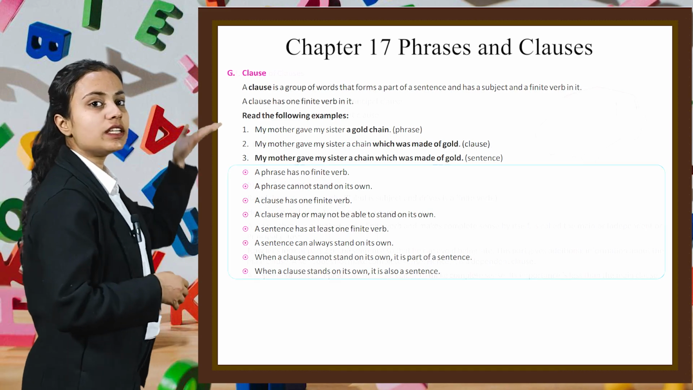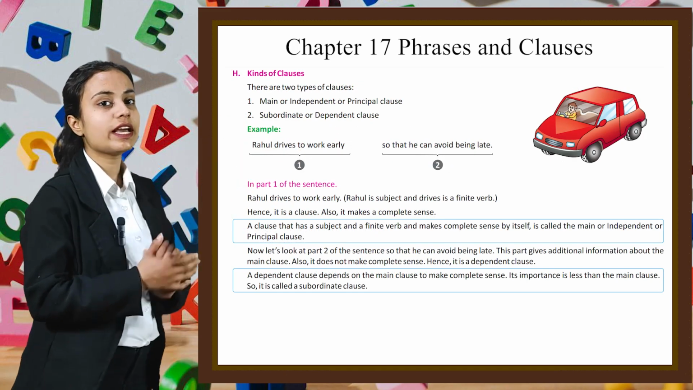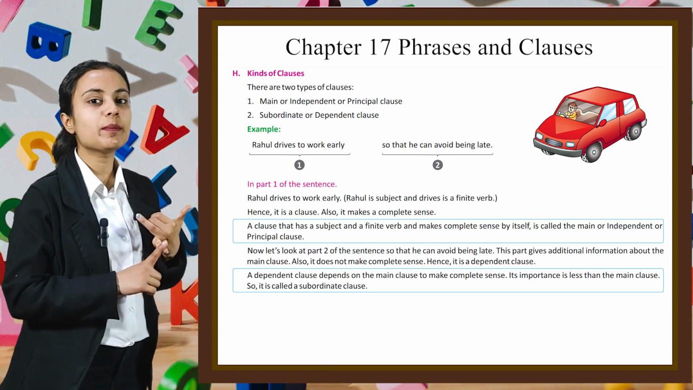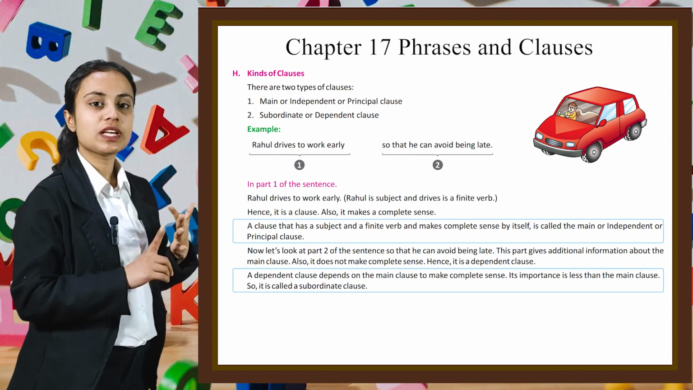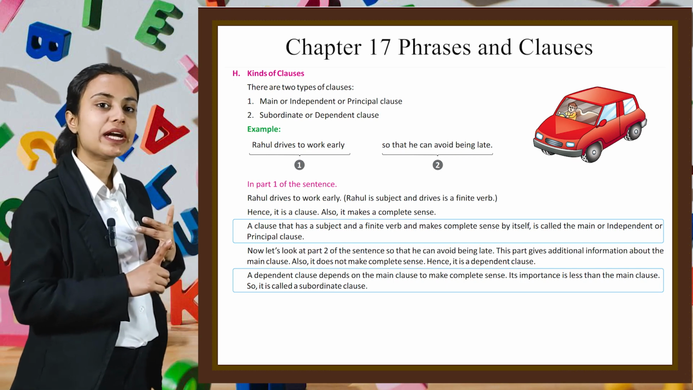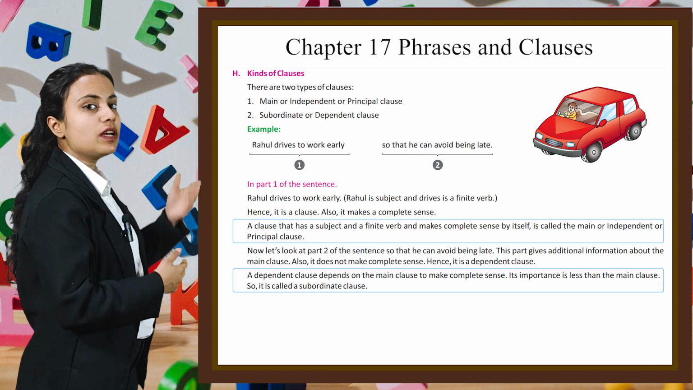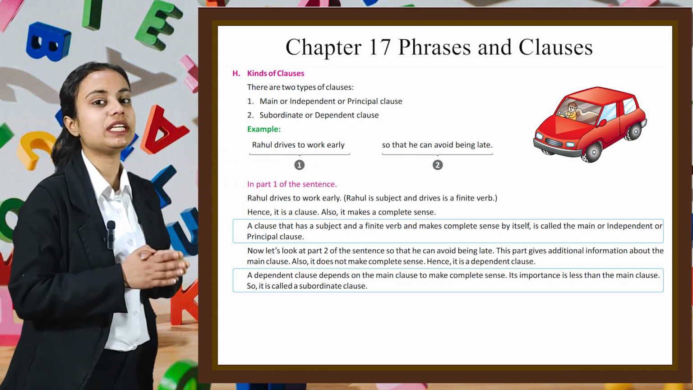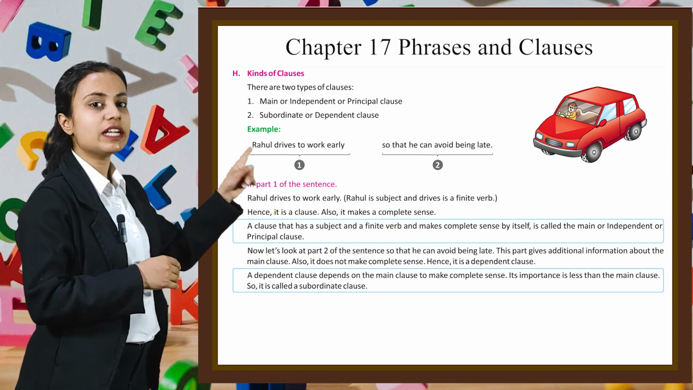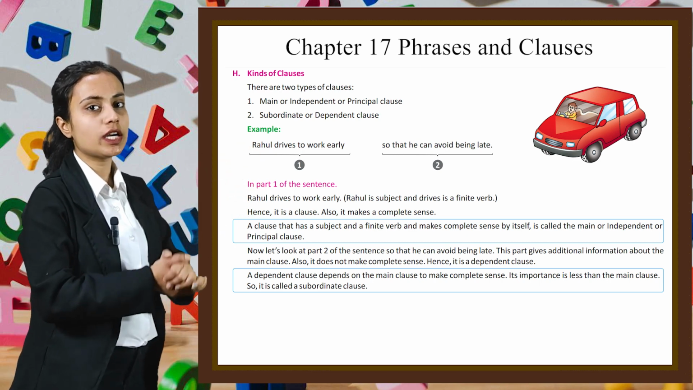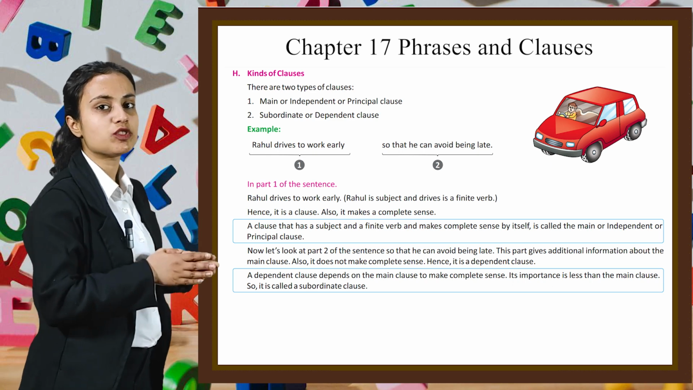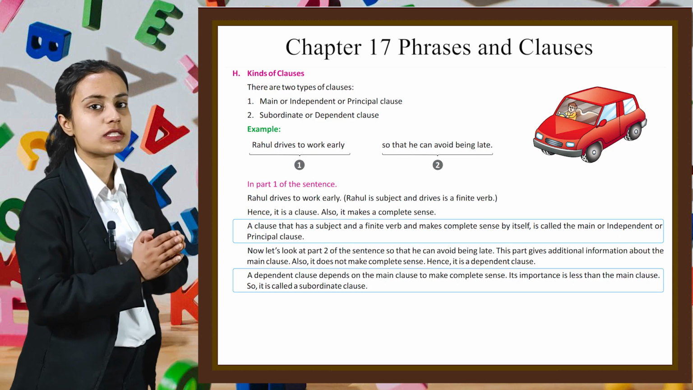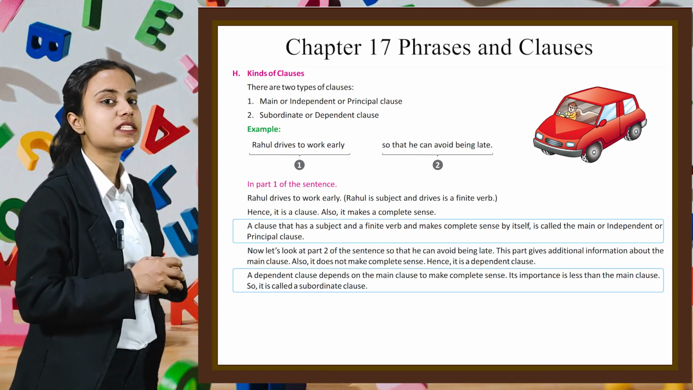Now let's see different kinds of clause. There are two types of clause. First, main or independent or principal clause. Second is subordinate or dependent clause. For example, Rahul drives to work early so that he can avoid being late. In part 1 of the sentence, Rahul drives to work early. Here, Rahul is the subject and drives is a finite verb. Hence, it is a clause. Also, it makes a complete sentence.